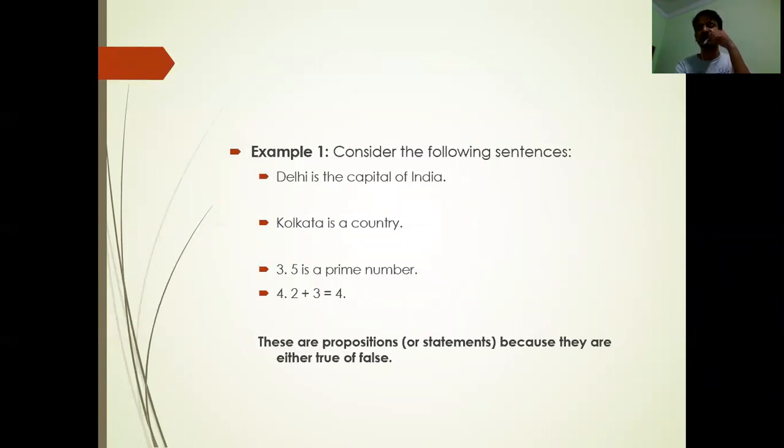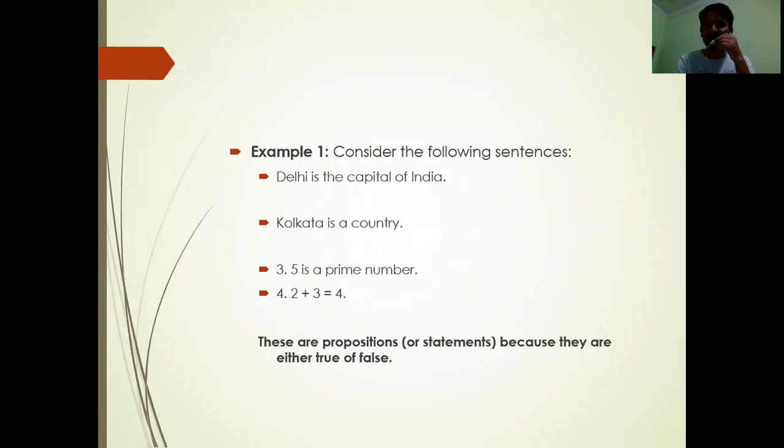Let's suppose we go through some sentences, and you check whether each is a proposition or not. Delhi is the capital of India. Is it true? Yes, it is true. The sentence has the truth value capital T. Therefore, the sentence is a proposition or a statement.